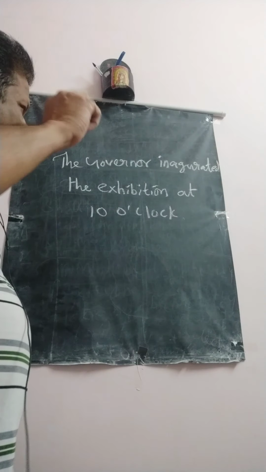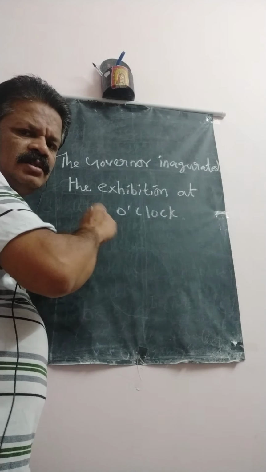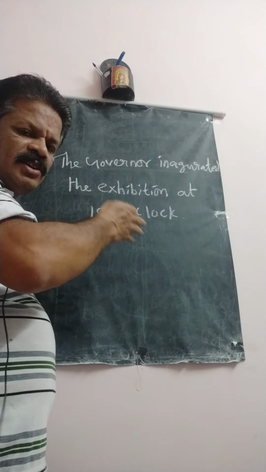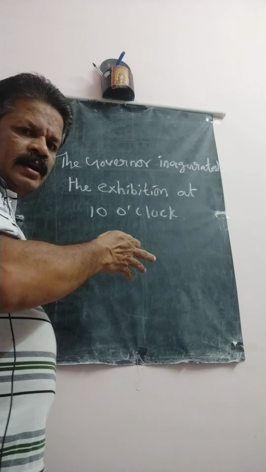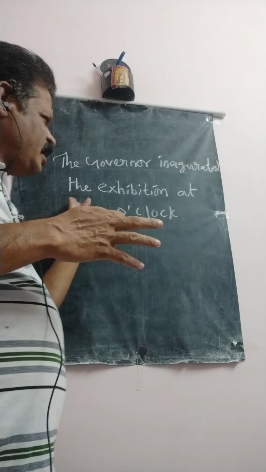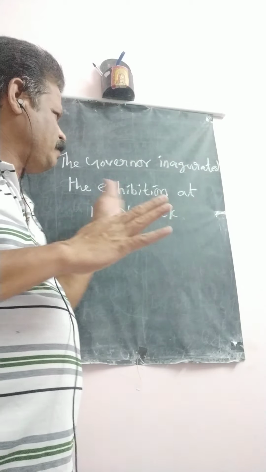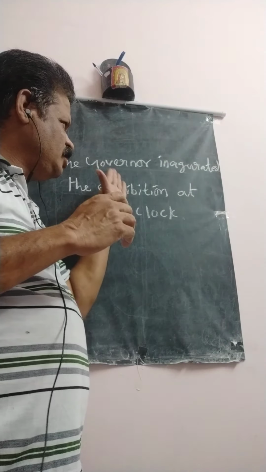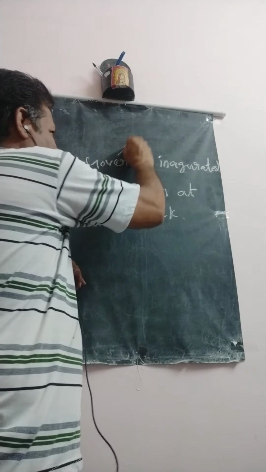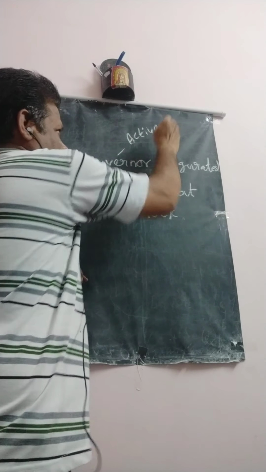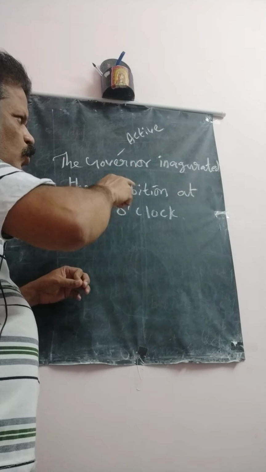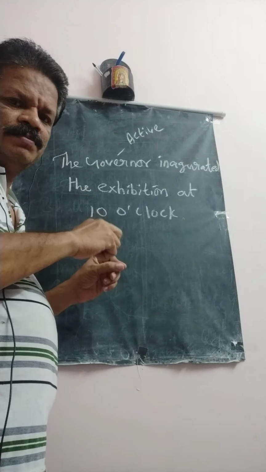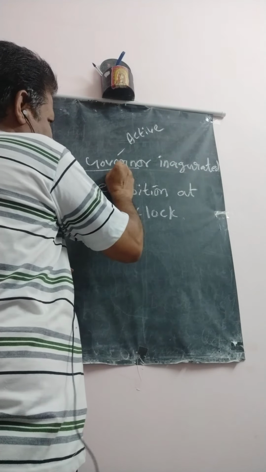Okay. Right. First of all, you identify which type of voice is given here. There is no be form verb, there is no V3, there is no by. This exercise doesn't come in the structure of the passive form. So this is active voice. Then you identify the verb. To identify the verb, you identify the subject. The first subject is the governor, after that the verb.